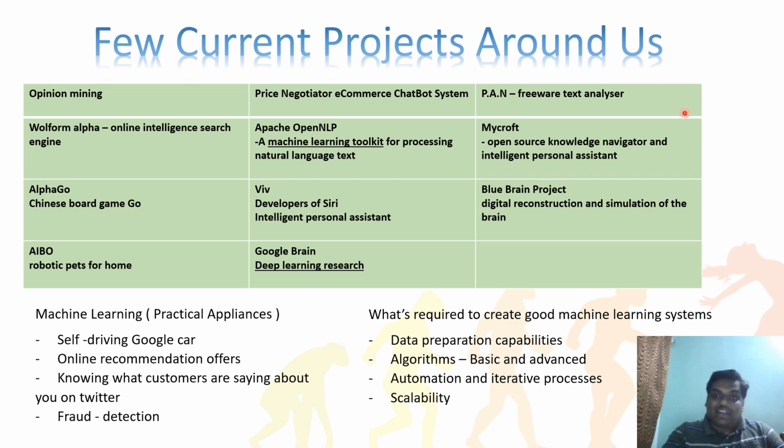The next one is called P.A.N, a freeware text analyzer. See, I give a book, all right? So the machine will analyze the complete text. After this software is deployed in the industry, if I ask that software about one character in the novel, right, to explain about that character, then P.A.N will say that on page number 475, that person comes into this novel, and on the 785th page, that person dies. So all this information P.A.N will analyze. That is the text analyzer. This is an example. A text analyzer will do a lot of text analysis. You can also search on it, and there are projects currently running.